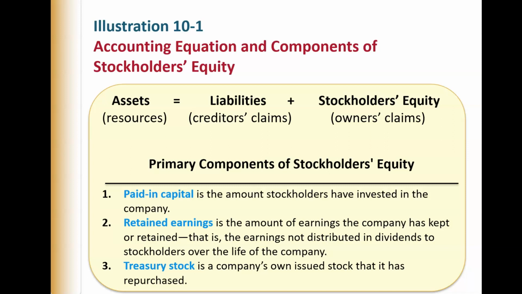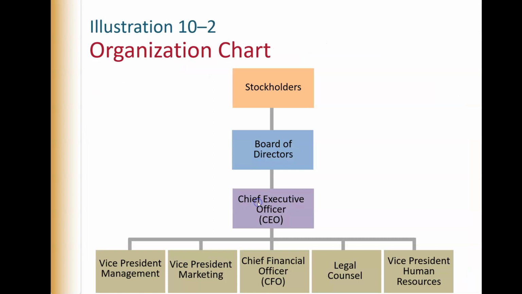And then we have retained earnings. You know what that is. We've gone over and over and over that. And then we'll talk about treasury stock. Treasury stock is the company's own stock that's already been issued that it repurchased. What you need to understand is once stock is issued, it is never unissued. It then becomes treasury stock if it's purchased back.